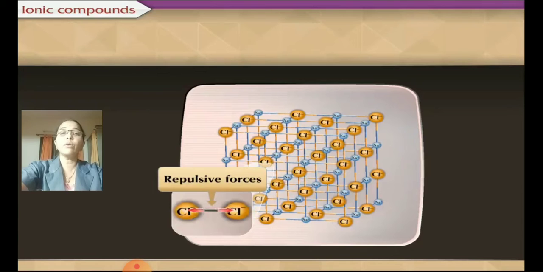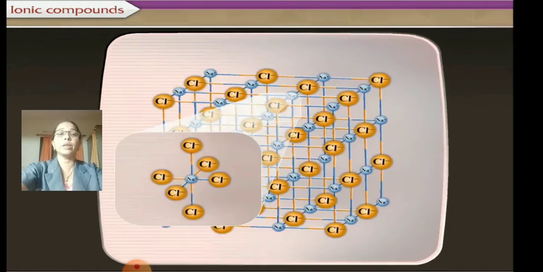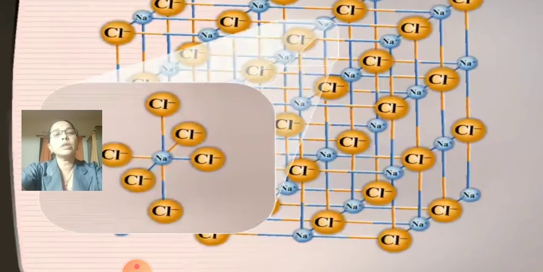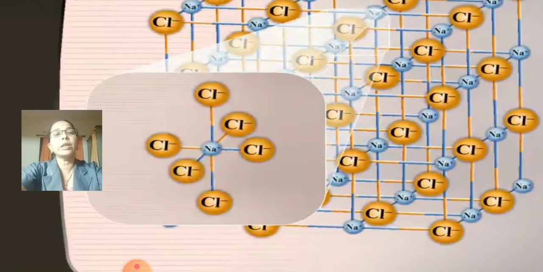But chlorine and chlorine cannot come close because they have repulsive force. They have the same charge, same like your magnetic forces. See here, one sodium atom can be surrounded by chlorine atoms, but a chlorine atom will not be surrounded by chlorine. So one sodium atom is surrounded, and automatically it gets arranged this way.